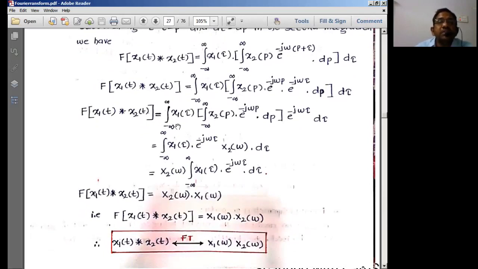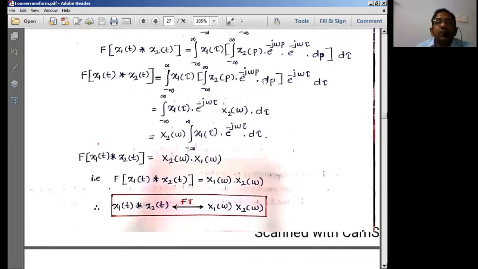The first part remains as it is, integral of x1 of tau, then integral of x2 of p e power minus j omega p dp, times e power minus j omega tau d tau. Now what is this part? This part is nothing but the Fourier transform of the signal.